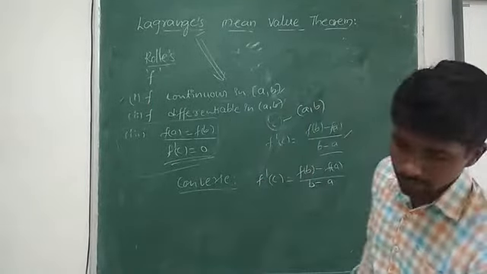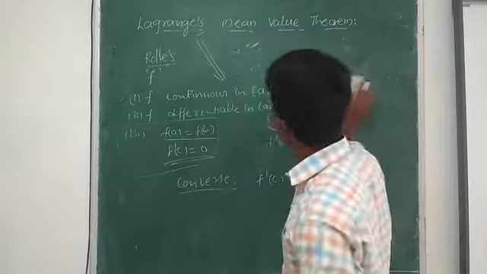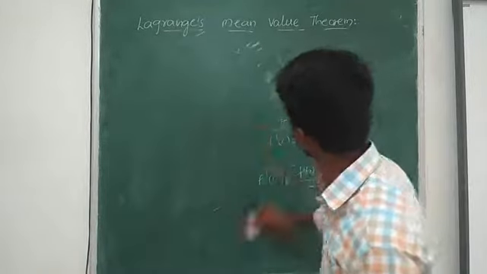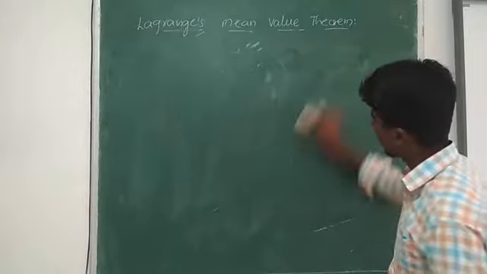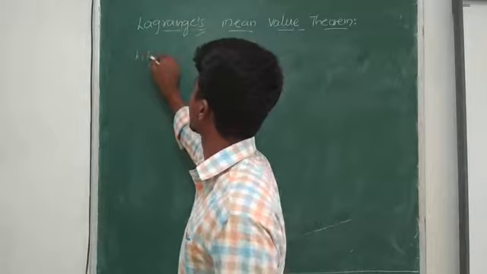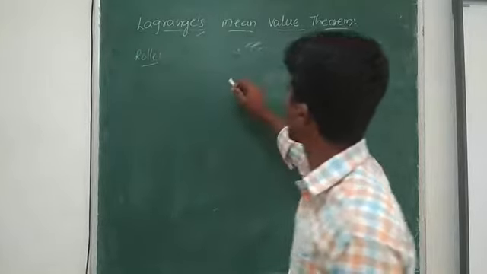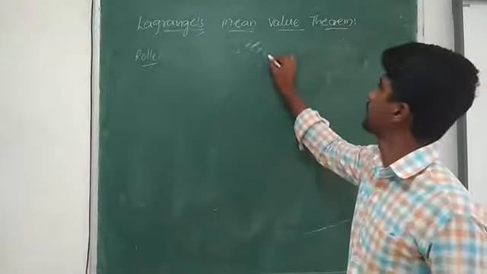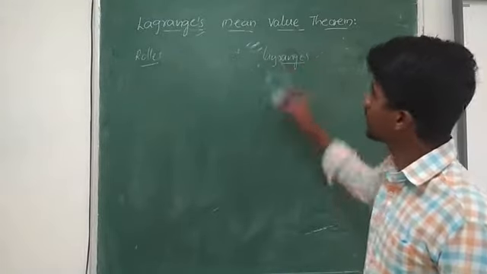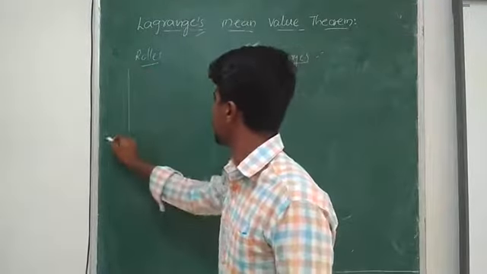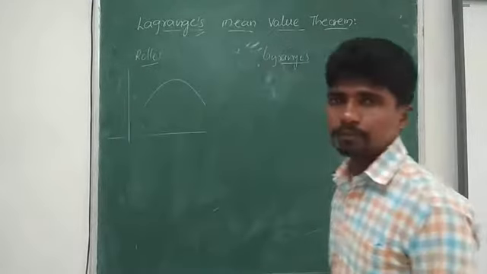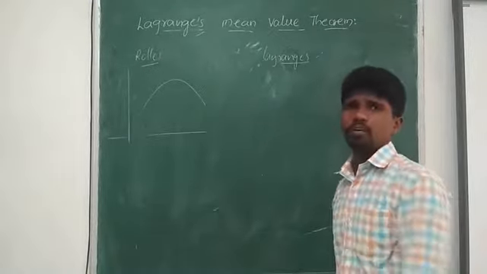And now we discuss this particular concept with the help of a graphical representation, nothing but a geometrical representation. So I have Rolle's theorem, and next I will compare this Rolle's theorem with Lagrange's theorem. In the previous case, Rolle's theorem, I have taken one graphical representation.